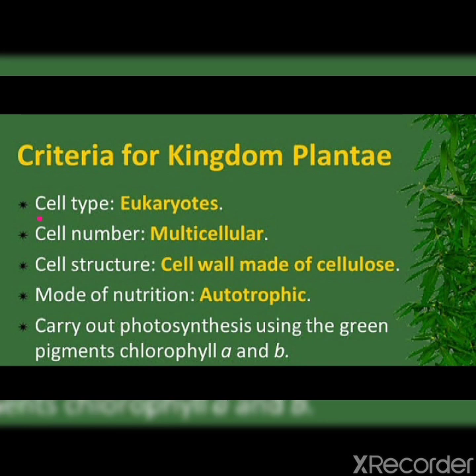When we see the type of cell, they are eukaryotes because the nucleus is well defined. They are multicellular. When we see the structure of the cell, the cell wall of a plant cell is made up of cellulose.